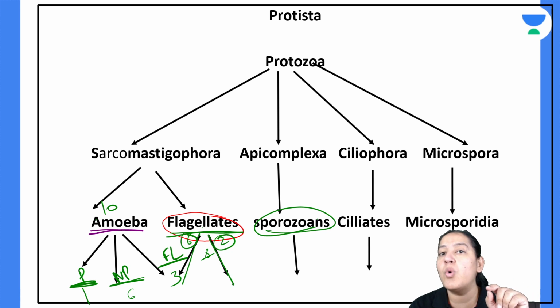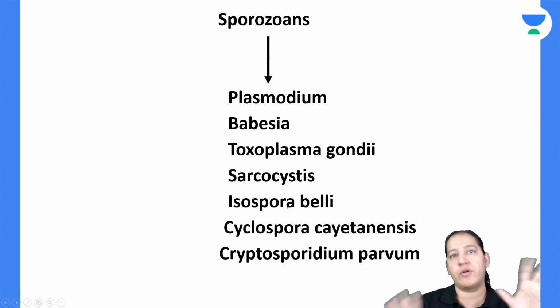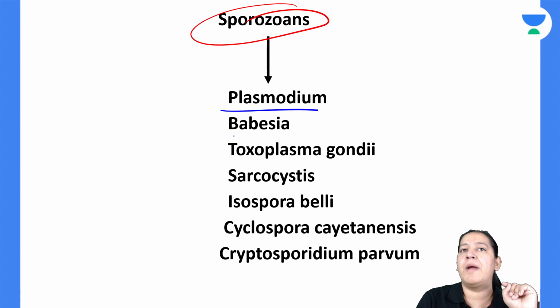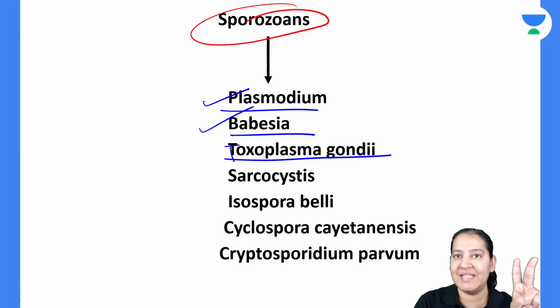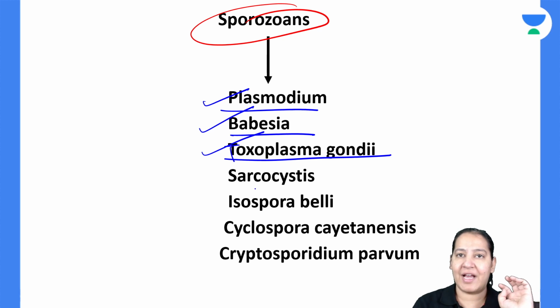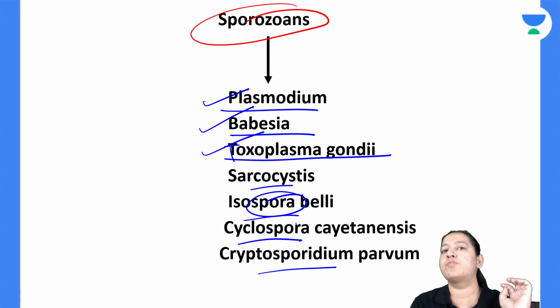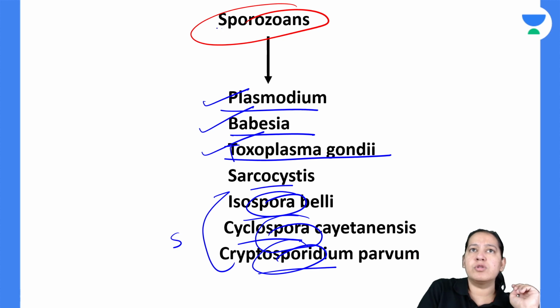Let's come on sporozoan. How many sporozoan you know? Please make a list of important sporozoan. There are many, but we will study these one only. In sporozoans, the most important which we will study are Plasmodium and Babesia and Toxoplasma gondii. Again a T. So please take care of the T. Plasmodium, Babesia, Toxoplasma. These 3 we will study in detail. Apart from it, there are Sacrocystis, Isospora, Cyclospora, Cryptospora. The 3 spora, Isospora, Cyclospora and Cryptosporidium. So sporas are there. As you know, spore. In sporozoans, spora come. So you can learn like that.